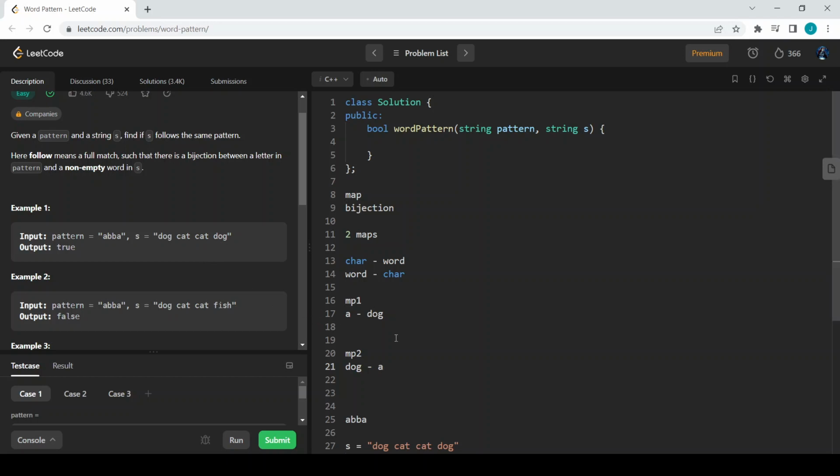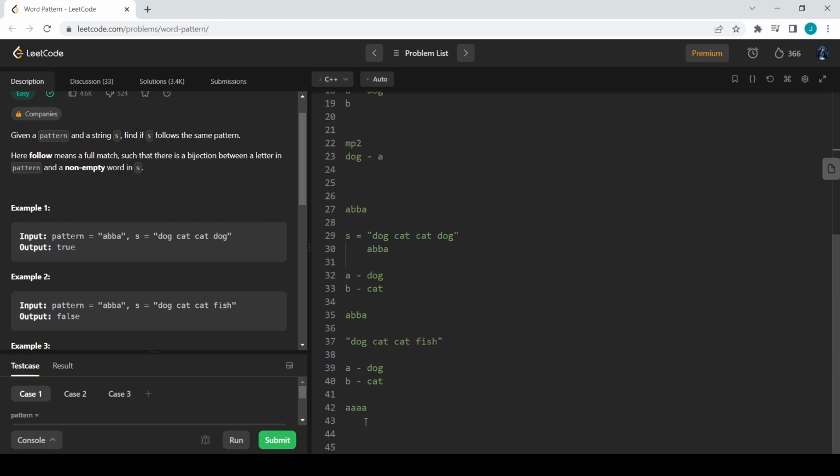So once this is done, we will go to the next character and the next word. In the next character and the next word, this b is the character and cat is the word, and you can see it is not yet mapped, so we will map b with cat and cat with b. So it is simple, we are going to maintain two maps, so we will try to code, then you will get the understanding even better.